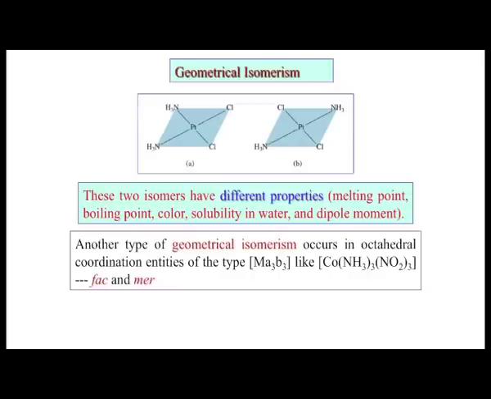properties. Interestingly, when we make these compounds from the corresponding platinum salt, because we all discussed earlier that from platinum metal we can prepare the platinum chloride salt, which is PtCl2, and that PtCl2 can react further with ammonia in different sequences to provide either the cis isomer or the trans isomer.